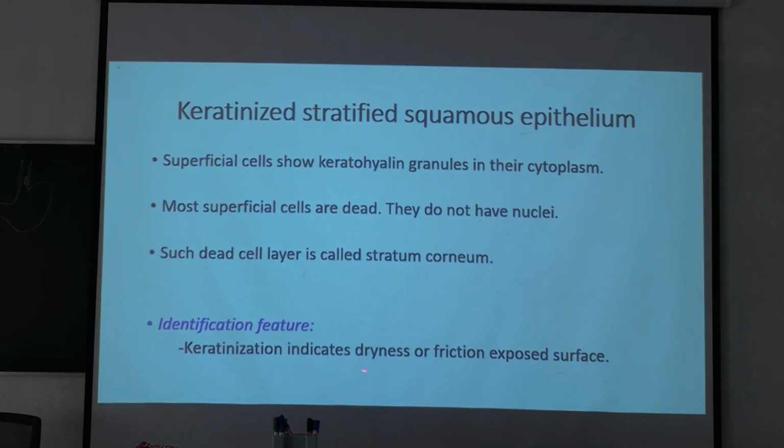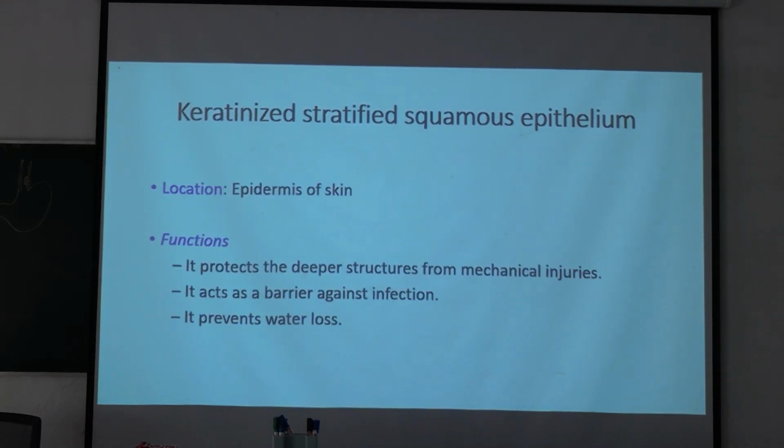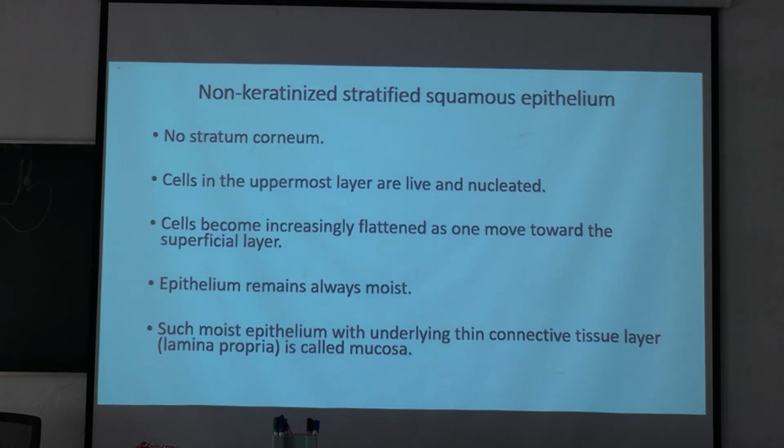Identification feature: keratinization indicates dryness on a friction-exposed surface. So skin is continuously having friction along with our clothes or other external pressure. The location of keratinized stratified squamous is the epidermis of the skin, and its function is to protect the deeper structures from mechanical injuries, act as a barrier against infection, and prevent water loss. So you write down keratinized stratified squamous epithelium, example is skin. We have a skin slide in histolab.